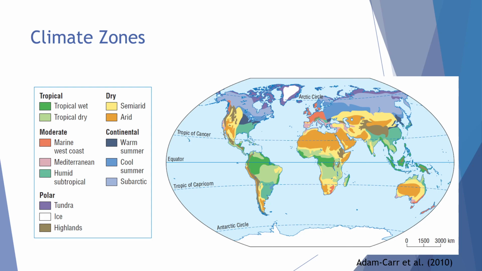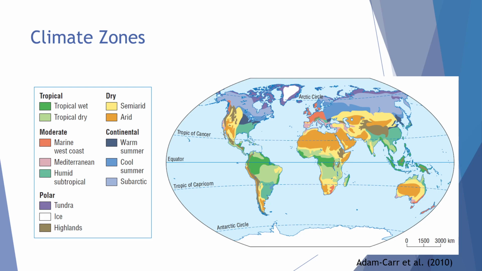So we could see that while generally, near the Tropic of Cancer, we have these arid areas, it's not always the case, right? Down by the Tropic of Capricorn, we have Australia, which is an arid climate zone, but then we have some places in Latin America which may be more tropical or may be subtropical.